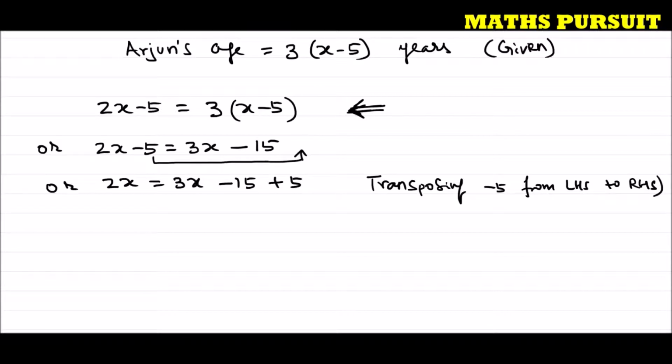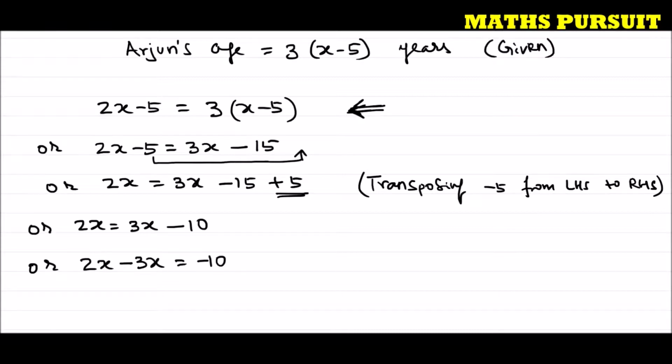I moved minus 5 to the right hand side, and we very well know that if we move a figure from left hand side to right hand side or right hand side to left hand side, its sign changes. So for that reason minus 5 became plus 5. Hope guys you are understanding. Or I can write 2x is equal to 3x minus 10, because minus 15 plus 5 is minus 10. Or I can write 2x minus 3x is equal to minus 10.